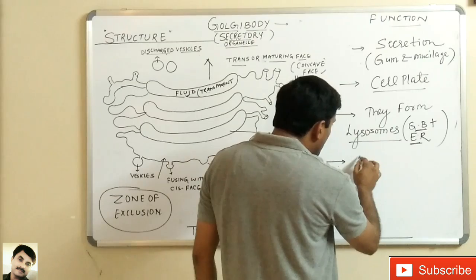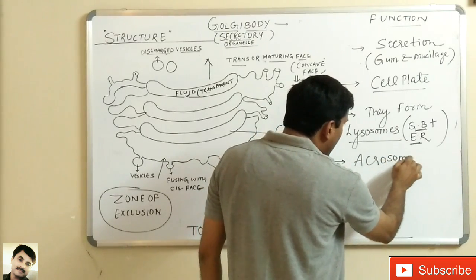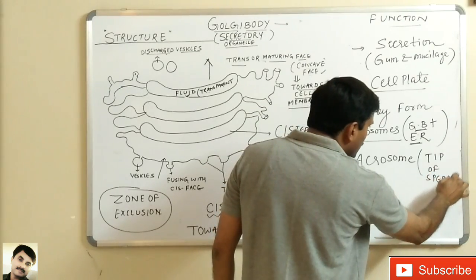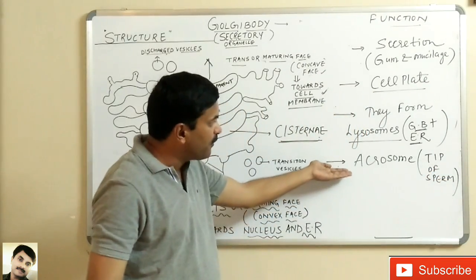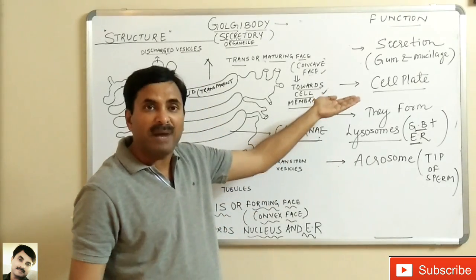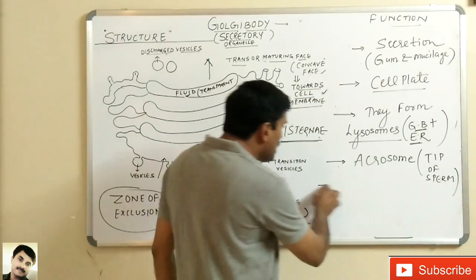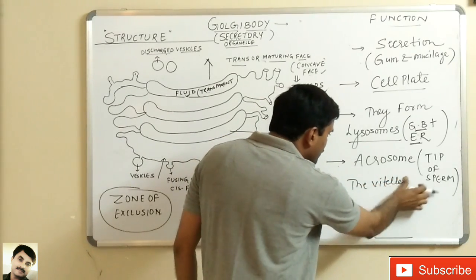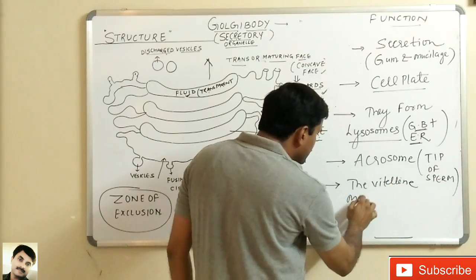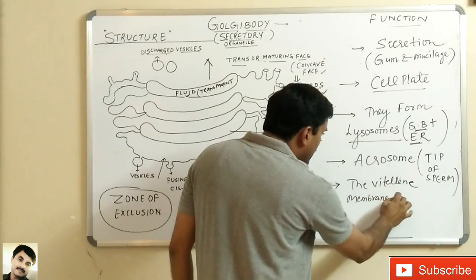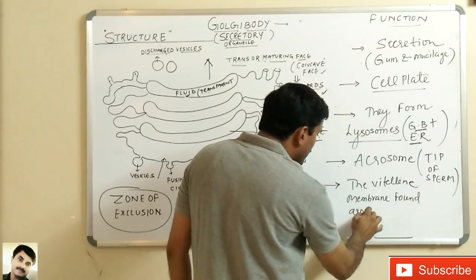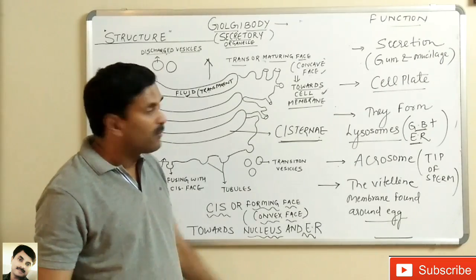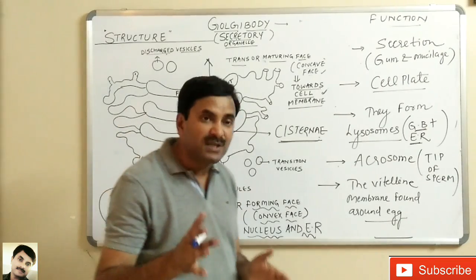And as we know, the acrosome which is present at the tip of the sperm is also formed by the Golgi body only. Now the vitelline membrane found around the egg is also formed by the Golgi body only. Once again I am repeating, the functions of the Golgi bodies are very important.